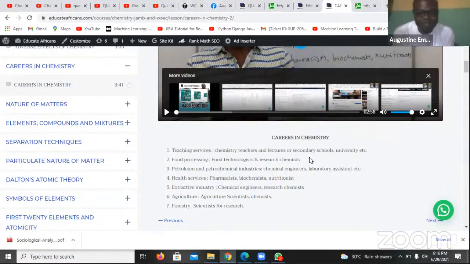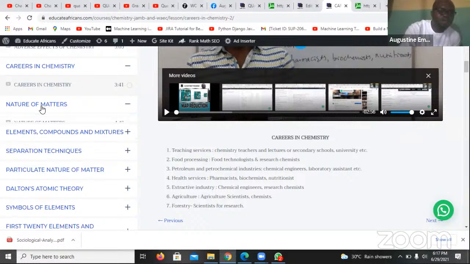The health services, pharmacists, biochemists, and nutritionists can decide to work as any of these, and you need chemistry a whole lot. Extractive industry, as chemical engineers and research chemists, all those people mining copper, all sorts of mining, extractive industry. You need knowledge of agriculture, scientists, chemists, you need chemistry. Forestry, research, you need chemistry. So you need chemistry in all those.